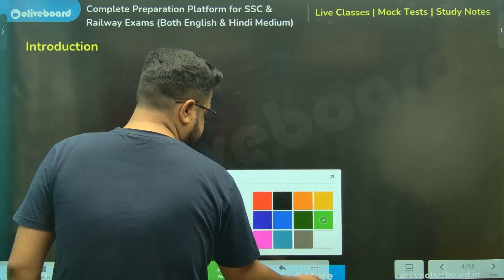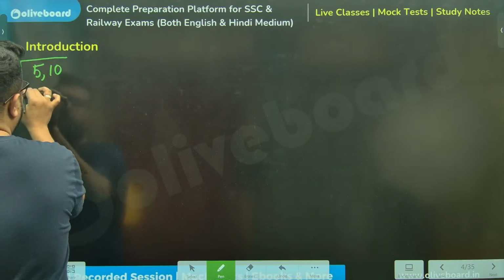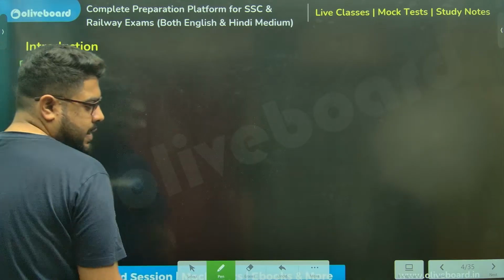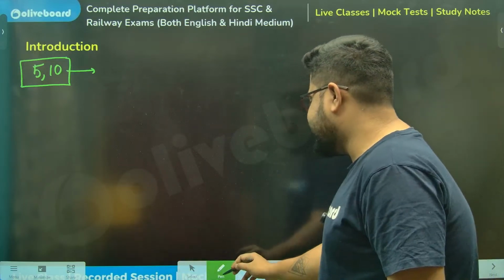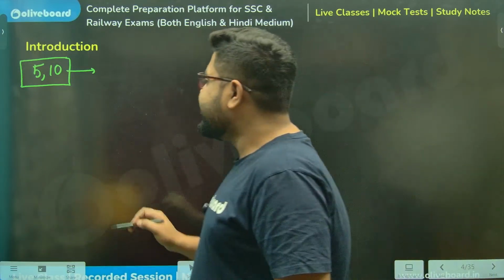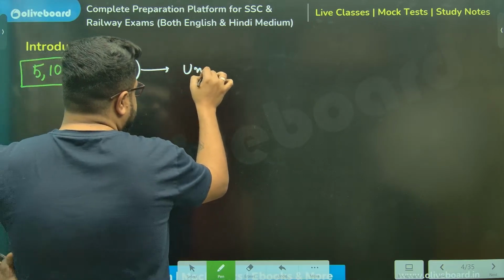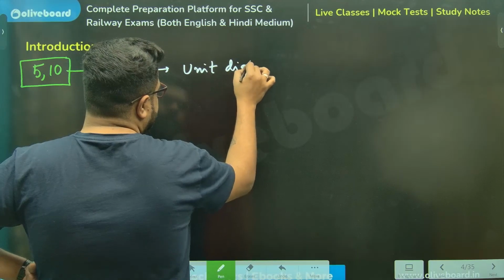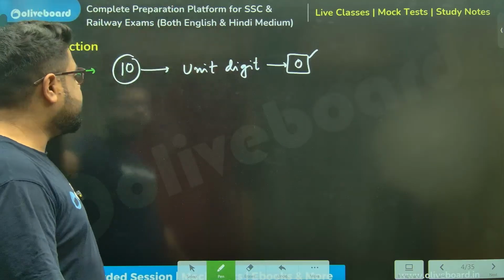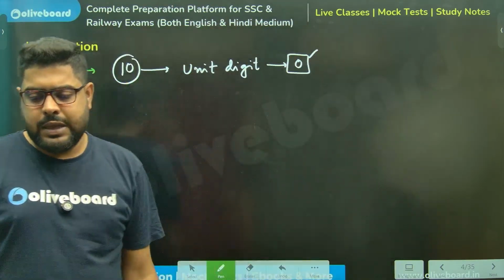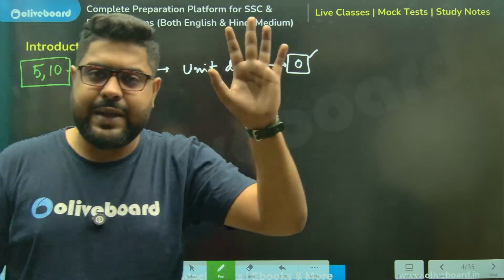Sir, if it is done, then comes the easiest of the lot: 5 and 10. Chalo. Sir, what about 5 and 10? Nothing can be easier than this. If you take 10, that means the unit digit must be a 0. If the unit digit is 0, the number is divisible by 10, 100%, hands down.